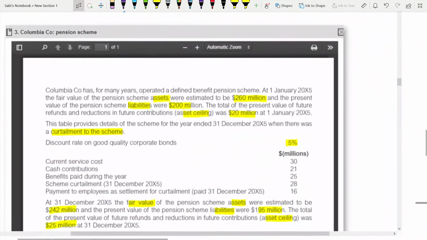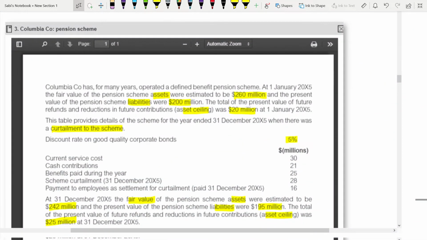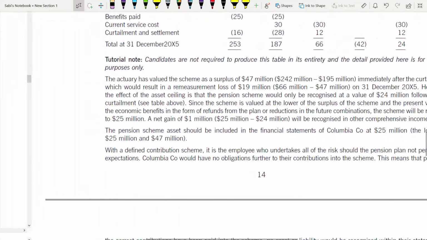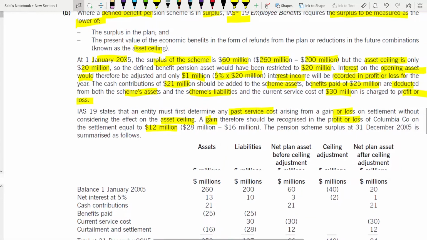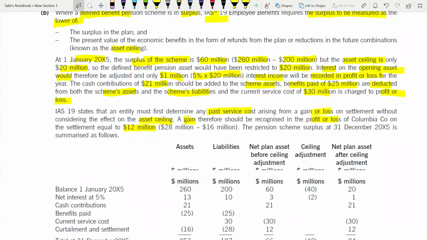The settlement and curtailment is 28 and the payment relating to that curtailment is 16. We are not taking interest here, we are taking the gain, so it's 12 million.